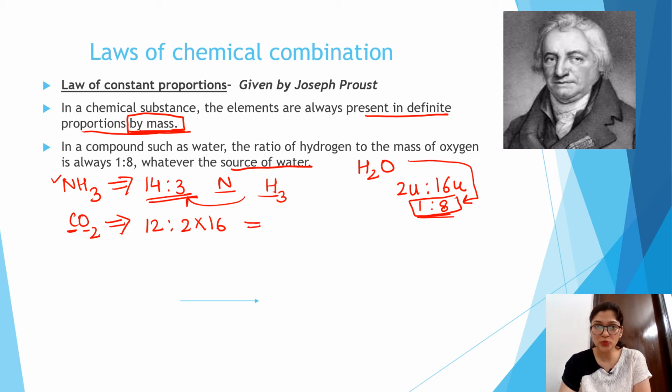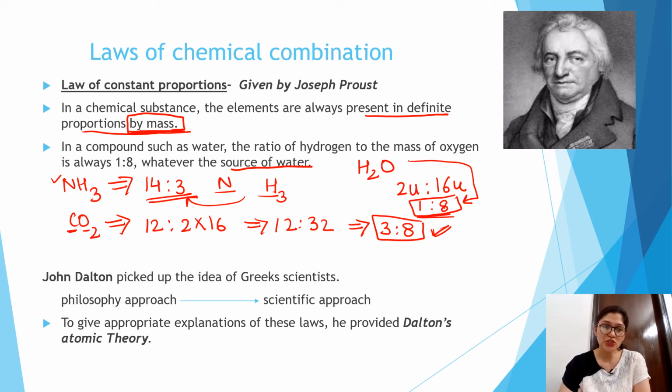This comes out to be 12:32, which can be simplified as 3:8. So whenever carbon dioxide forms, carbon and oxygen have to combine in a fixed ratio of 3:8 by mass. This is the law of constant proportion, which is given by the scientist Joseph Proust.